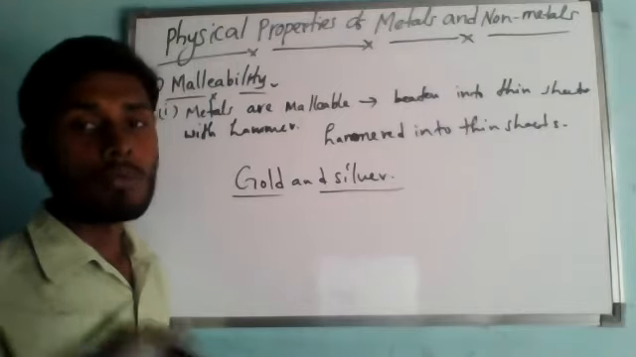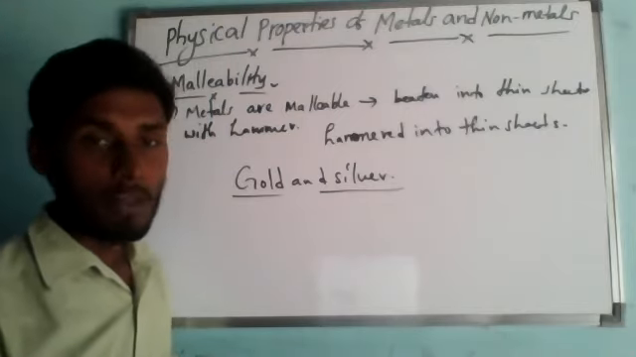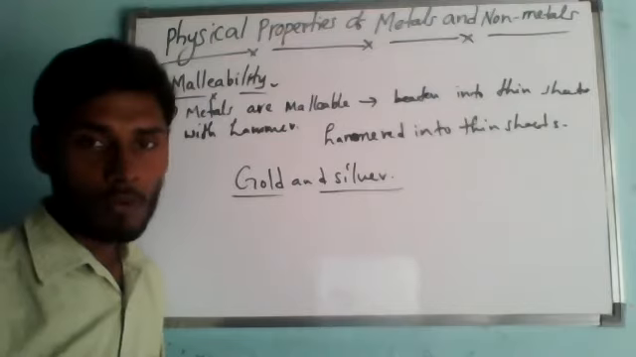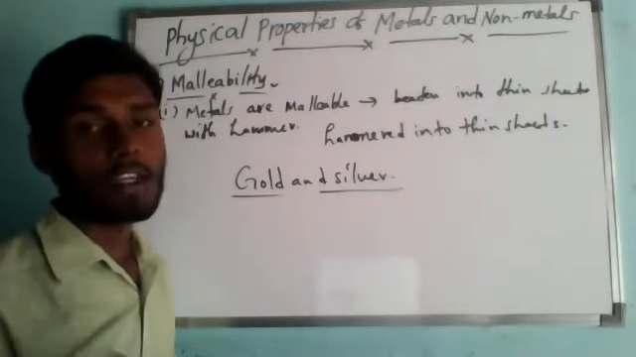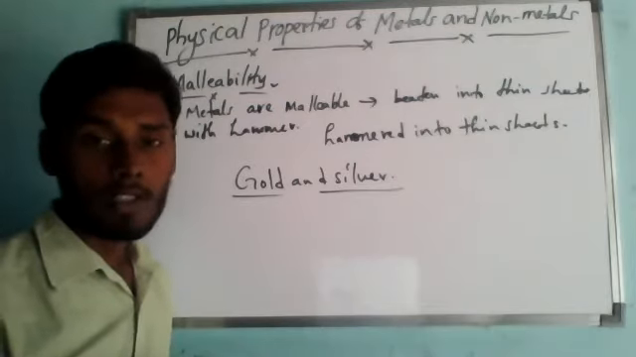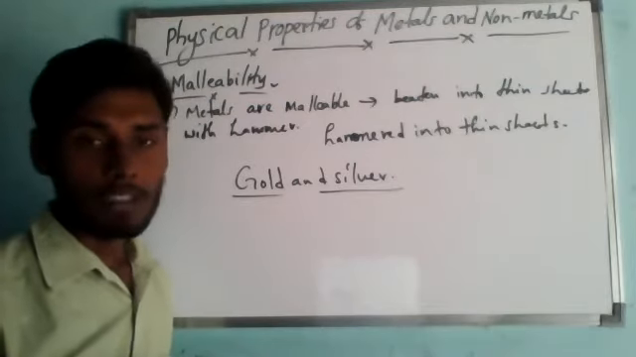Aluminum and copper are also highly malleable metals. For example, aluminum metal can be hammered to form thin aluminum foils. Like that, copper metal also can be hammered to form copper sheets.